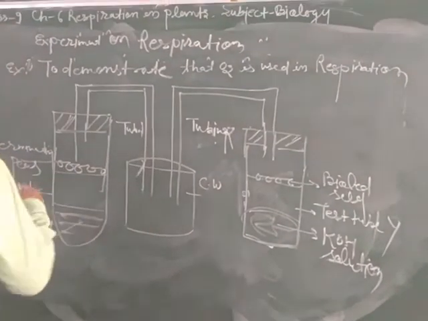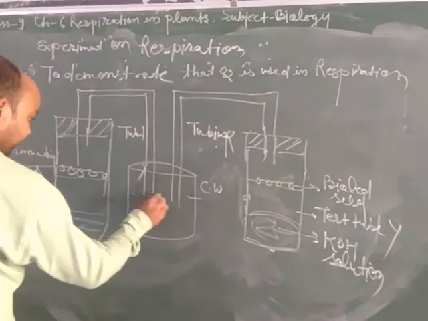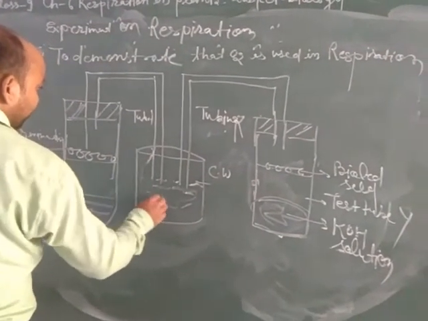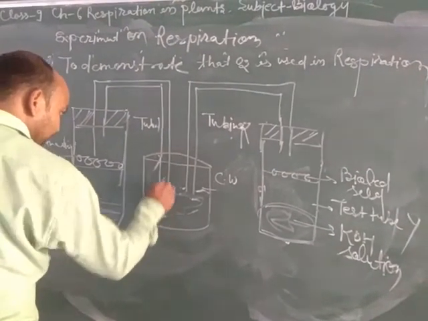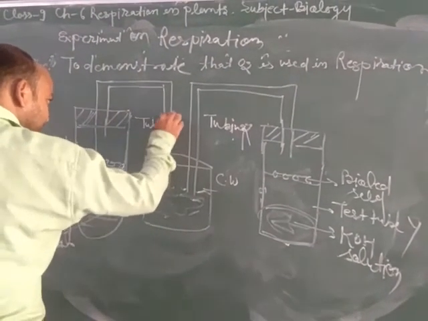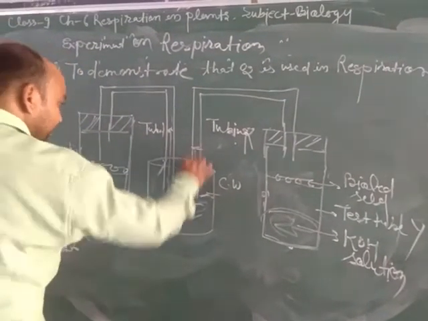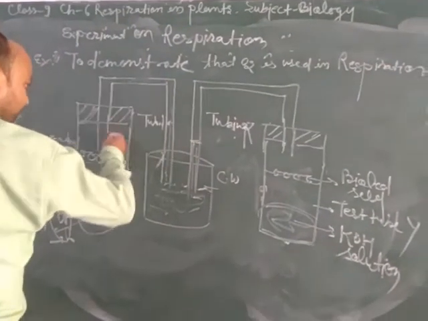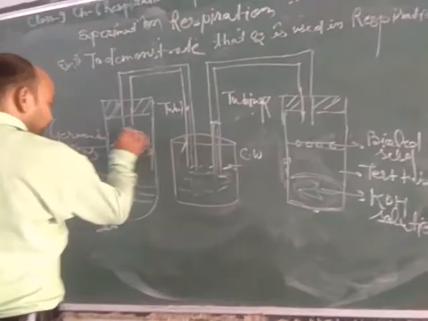Due to the germination process in this flask in the presence of oxygen, oxygen is absorbed from the colored water. That's why, when oxygen is absorbed from the water, the level of water increases in tubing A, but in the second case it remains the same. It means oxygen moves from the colored water towards the germinating seed.